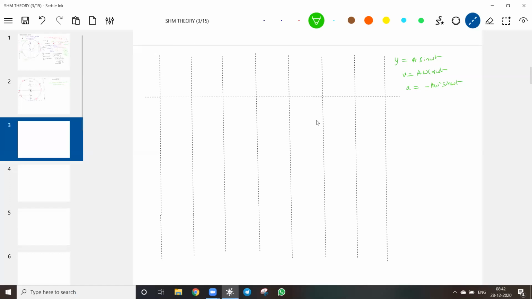Nothing big. The basic trigonometry, what all we know, that will be taken into consideration. So first I'll plot the displacement y equal to a sine omega t.